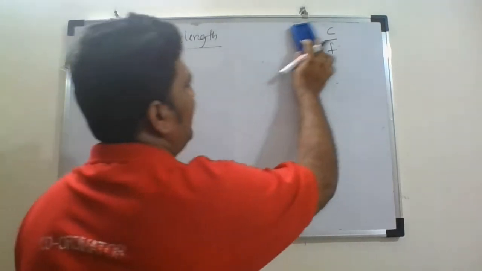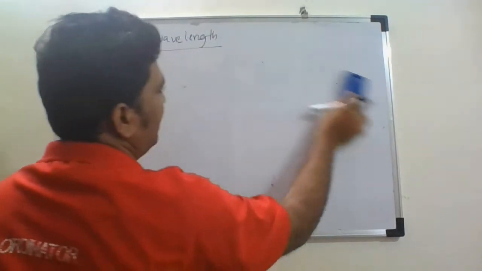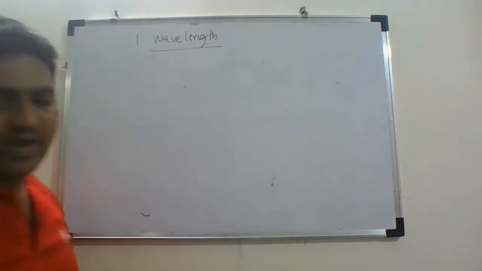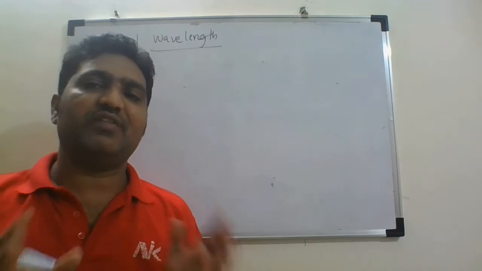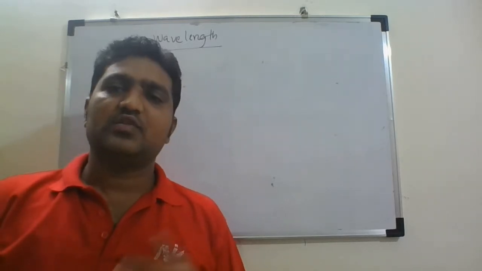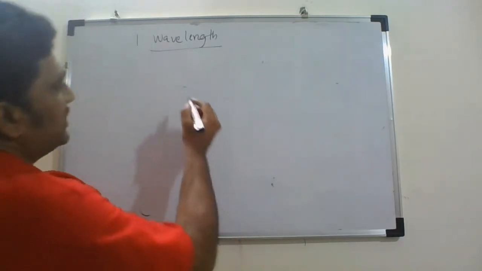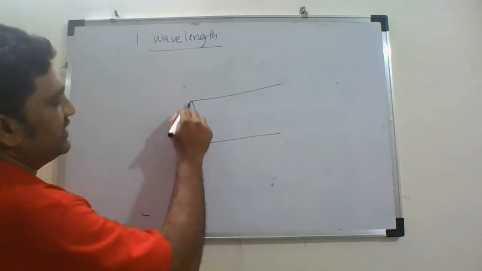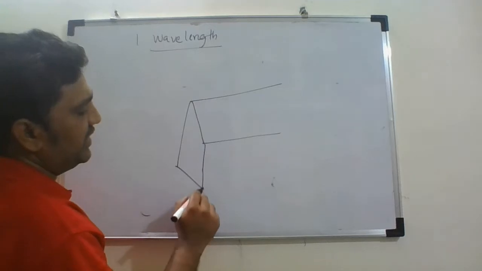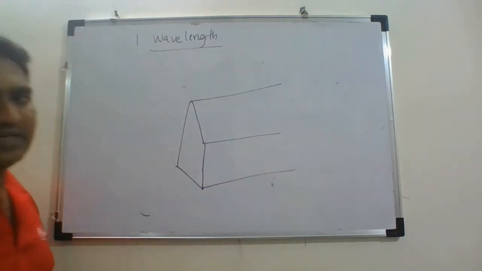Now, in case of a waveguide, for any particular waveguide, there is some wavelength associated with it. So what does this wavelength mean? If I consider a simple waveguide, let us say a planar waveguide or a rectangular waveguide, it doesn't matter.